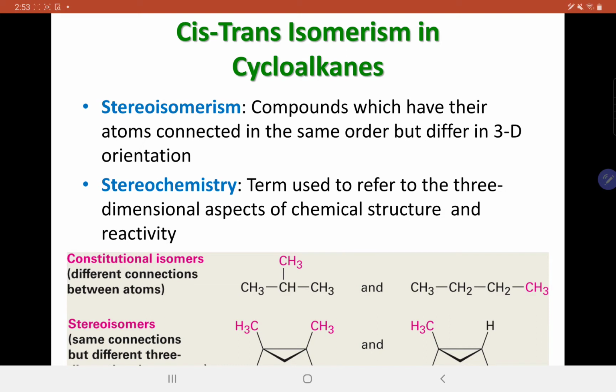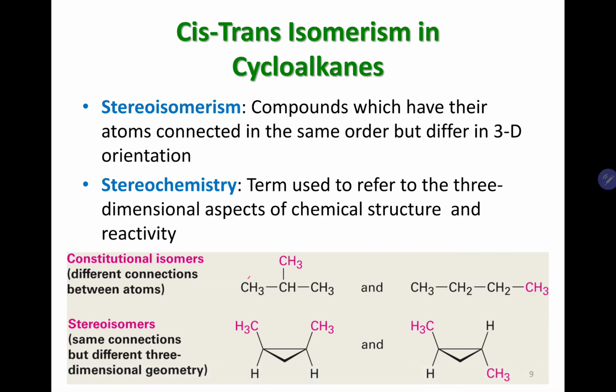As compared to constitutional isomers, where you have obviously different chemical structures, stereoisomers could be a little bit tricky. Why? Because you might have to worry about how atoms are arranged in 3D space in order to understand stereoisomers.